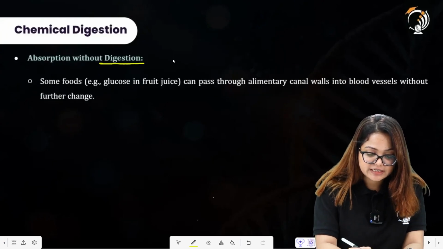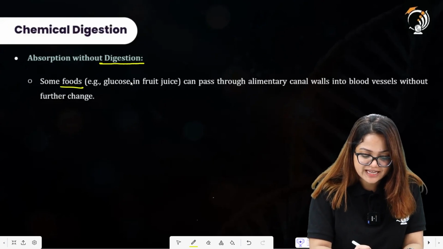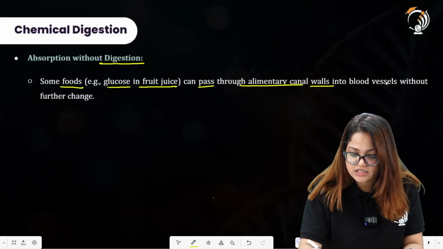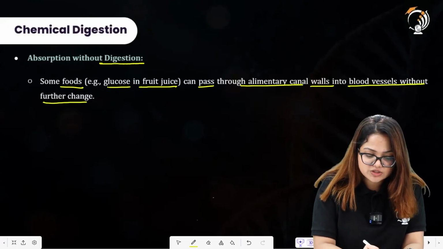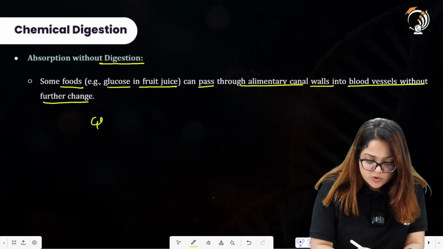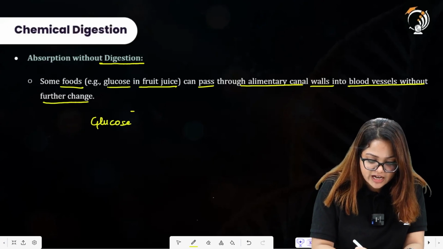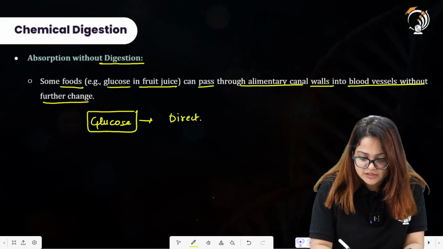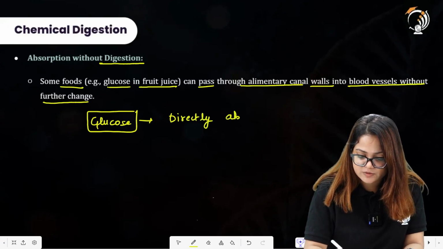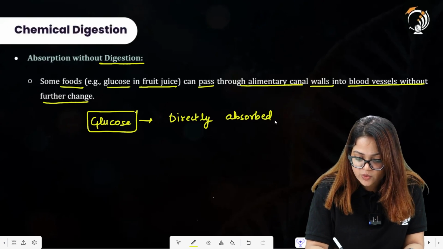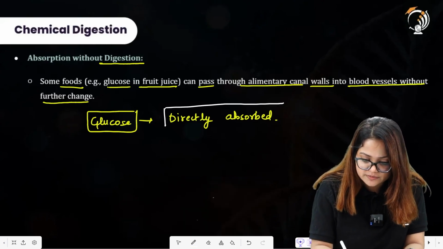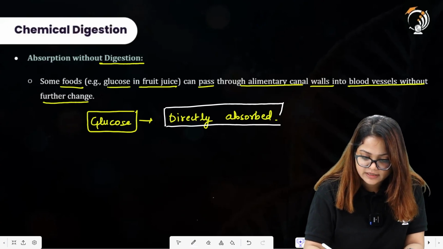Absorption without the digestion process. Some foods, for example glucose in fruit juice, can pass through alimentary canal walls into blood vessels without further change. Because glucose is the smaller unit of the carbohydrate, it will be directly absorbed into the bloodstream. There will be no need for further chemical digestion of the glucose molecules, directly absorbed.